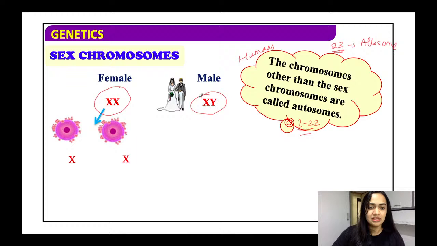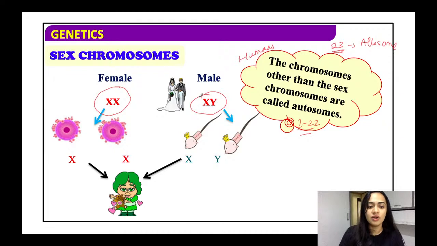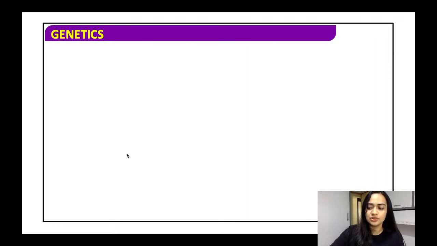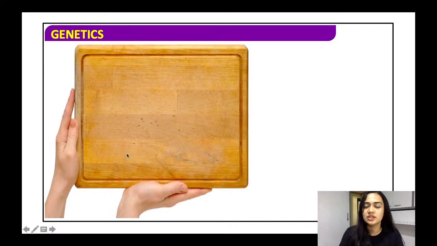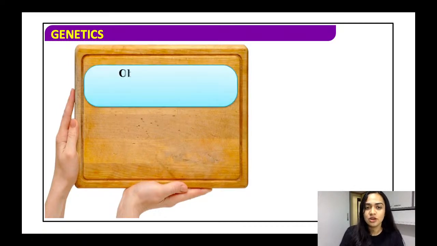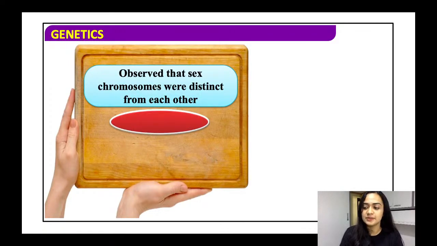So the egg is X and X, and the sperm has one X and one Y. If there is a combination between X and X, it forms a girl, that is a female offspring. And if a combination takes place between X and Y, it will give rise to a male offspring.